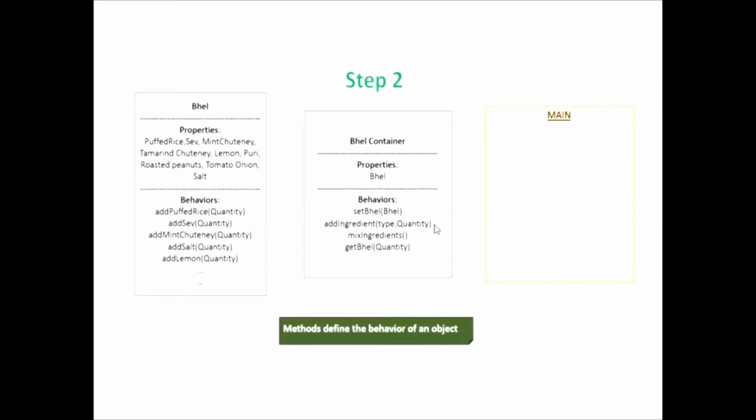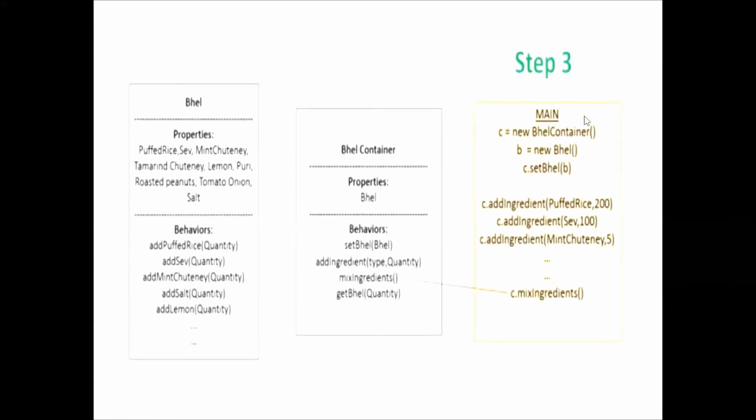So these are the properties and behaviors of bhel. Once the behavior and properties of the class are defined, in the main method, as in Java, the main method is responsible for creating the object of this bhel. Once the object is created, that means the bhel is ready. How is the bhel ready? The properties will be initiated with the methods. The method will consume them and perform, and the output will be nothing but whatever we want to cater in the form of bhel.